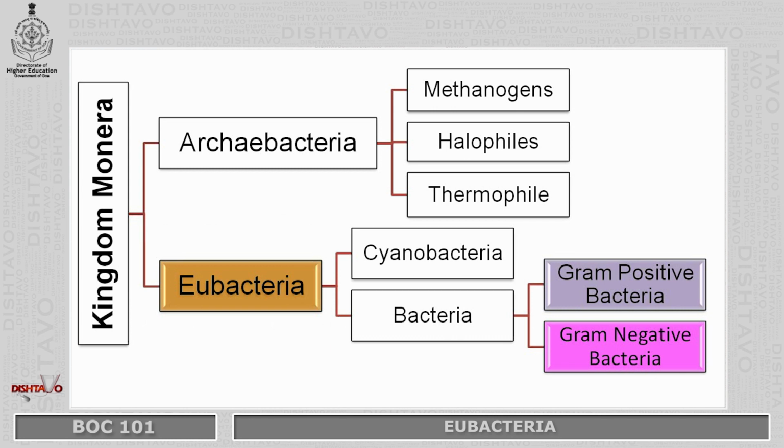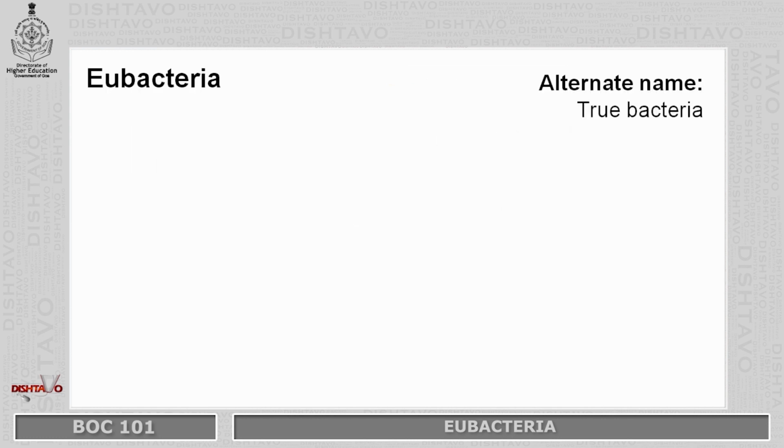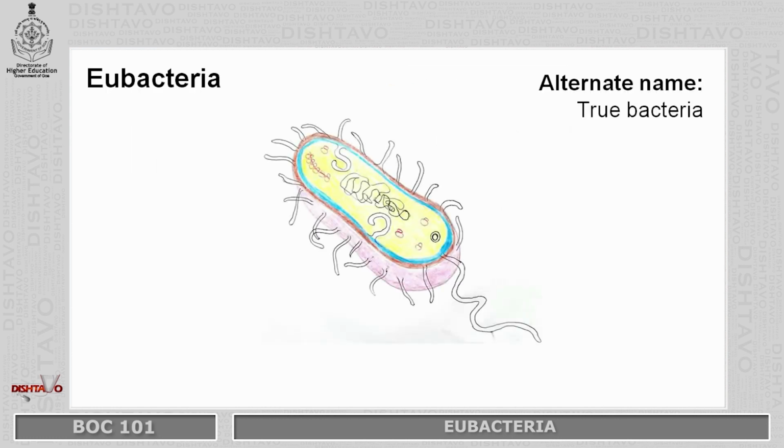In the last module, we have seen about Archaeobacteria, and in this module, we are going to see about Eubacteria. So the kingdom Monera is divided into Eubacteria and Archaeobacteria. Eubacteria is further divided into Cyanobacteria and bacteria, and bacteria is further classified into gram-positive and gram-negative bacteria. Eubacteria is also known as true bacteria.